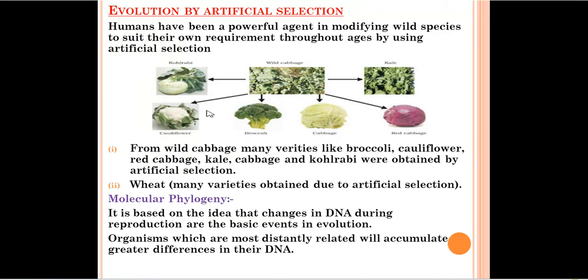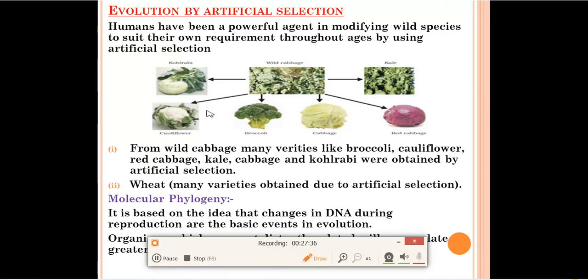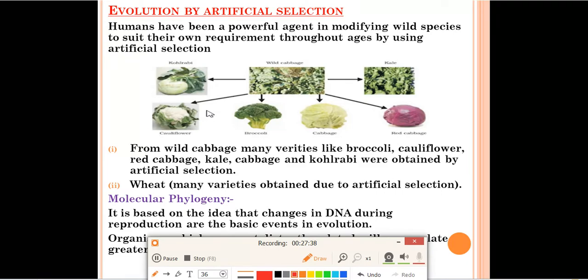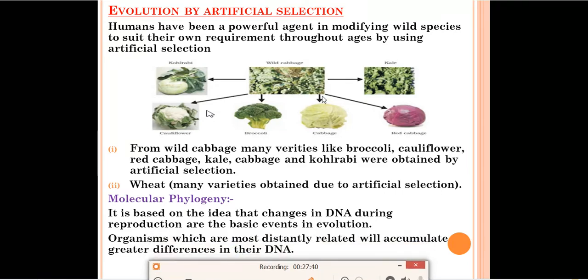Next one, evolution by artificial selection. Artificial means man-made. Humans are a powerful agent in modifying wild species to suit their requirements throughout the ages by using artificial selection. Humans, for their advantage, make some changes. That is called artificial selection.